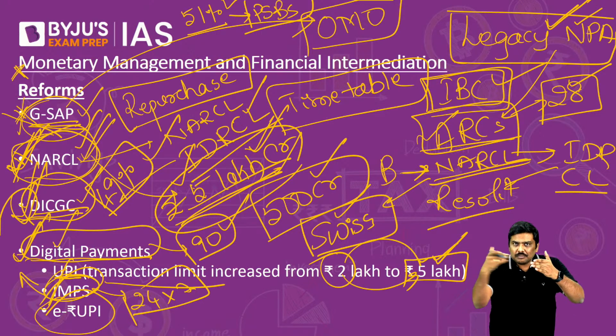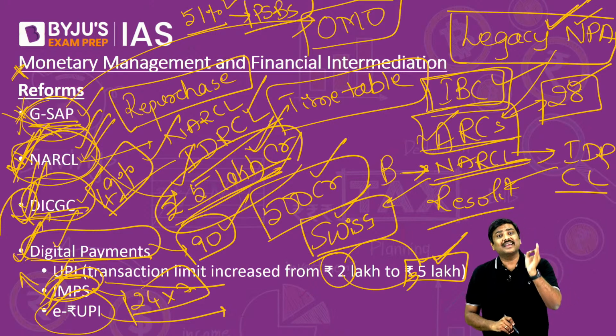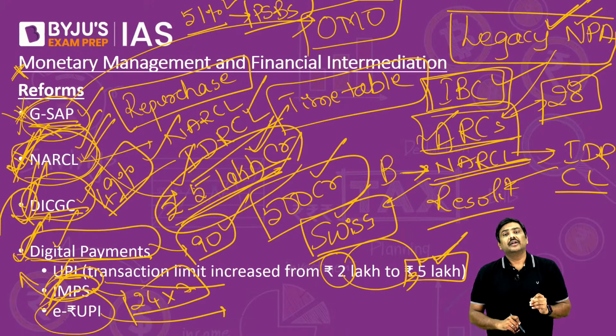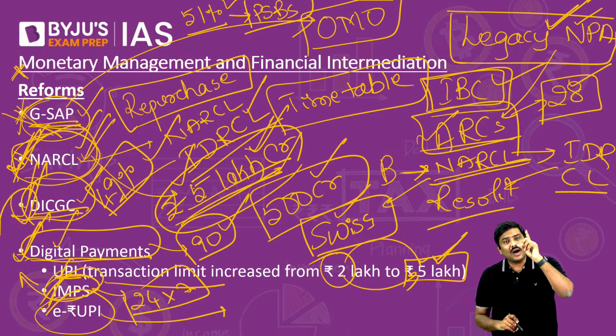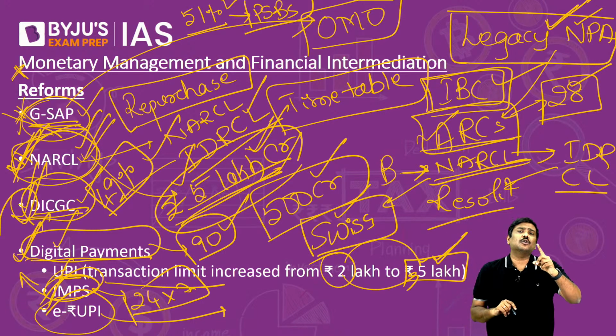And I'll just add one more current affairs point here. Very recently the limit on e-rupee has been increased. Make a note of this. Very recently the limit on e-rupee has been increased from 10,000 rupees to 1 lakh, which is expected to further increase the adoption of the e-rupee voucher.